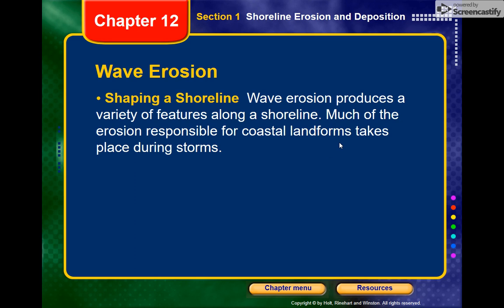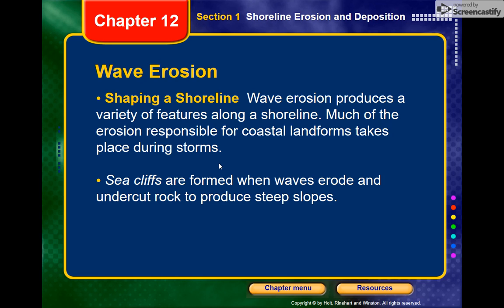So waves are used to shape a shoreline. Wave erosion produces a variety of features. I'm going to show you several different features that can exist along a shoreline. A lot of this happens during storms or during a lot of wind and hurricanes, or gradually over time. So I'm going to show you sea cliffs. Those are formed when waves erode and undercut rock to produce a steep slope.